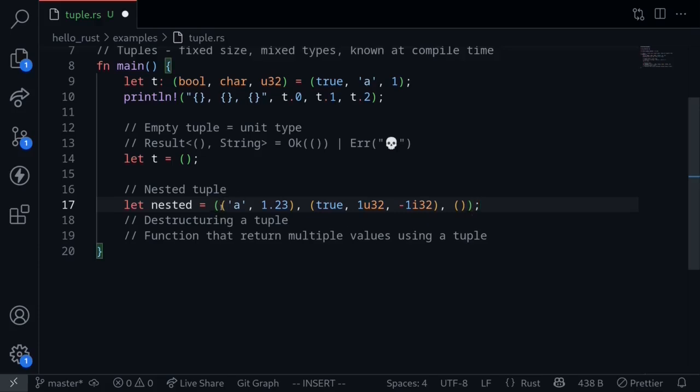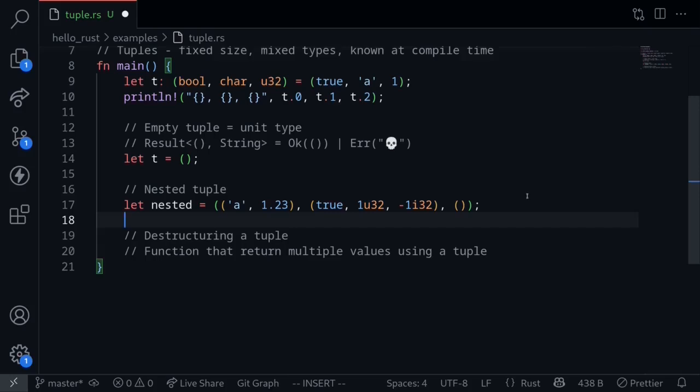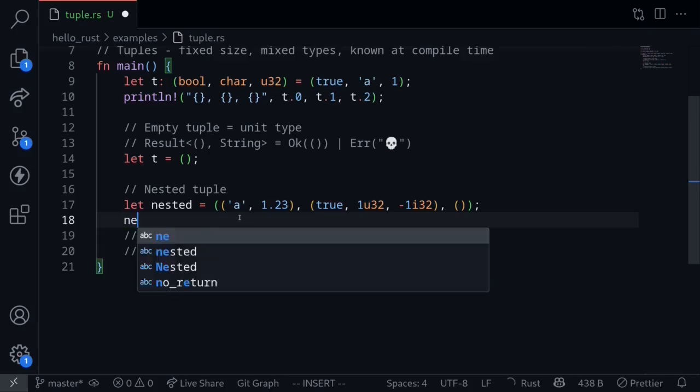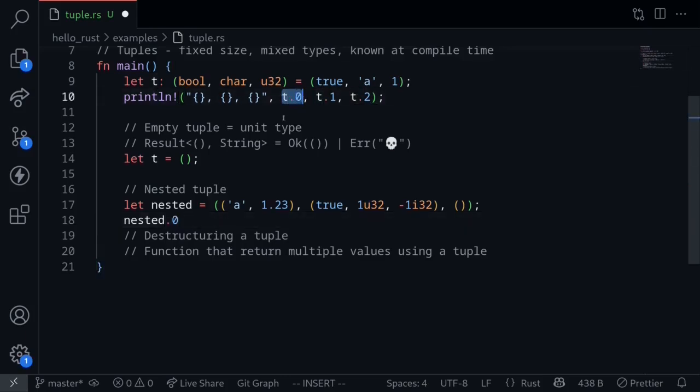Now notice that inside this tuple, we can have tuples that have different data types and also have different sizes. A tuple of size 2, and then here we have a tuple of size 3, and here we have a tuple of size 0. Okay, so how do we access a nested tuple? If you wanted to access the 0th element, then we will say nested.0. This is the same as what we saw over here. From the 0th value of this nested tuple, it returns another tuple. So let's say, how do we access the first element inside this tuple? Then we will say .1. Now, to be clear, we also need to wrap this first part with parentheses. So we will say (nested.0).1.